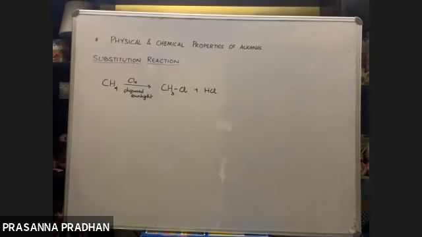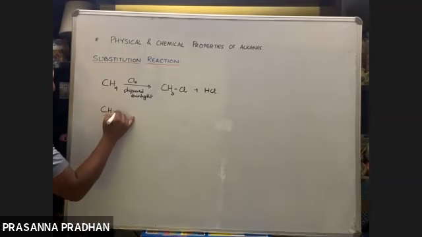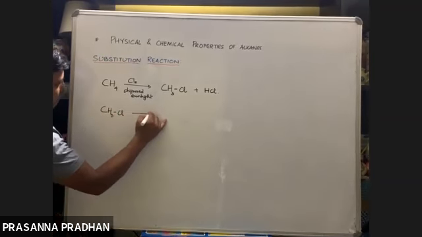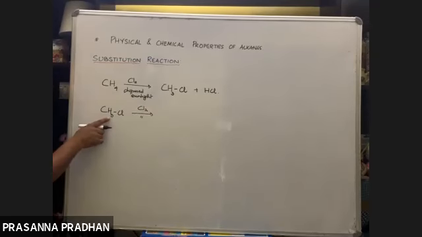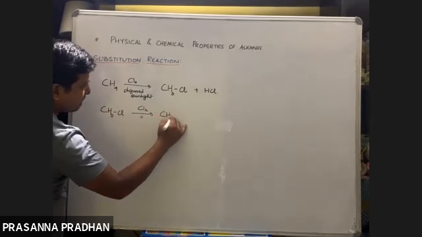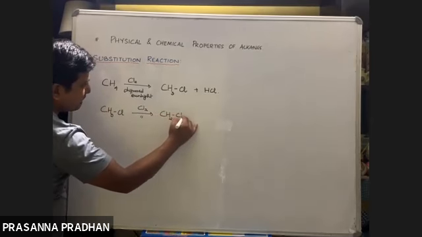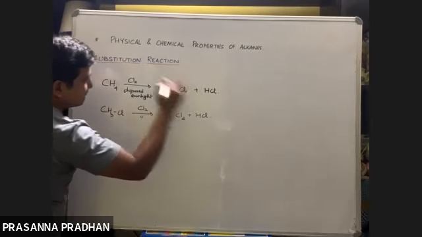But remember, the reaction does not stop here. So methyl chloride again reacts with chlorine, again under the same condition. There are 3 more hydrogens, so one more hydrogen gets substituted by chlorine. So CH2Cl2 plus HCl.